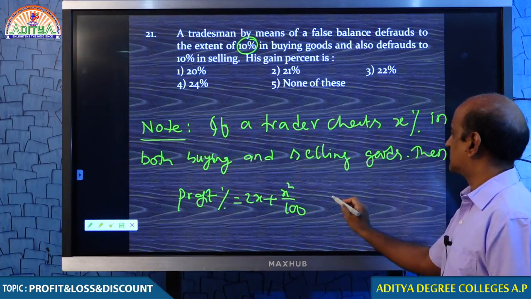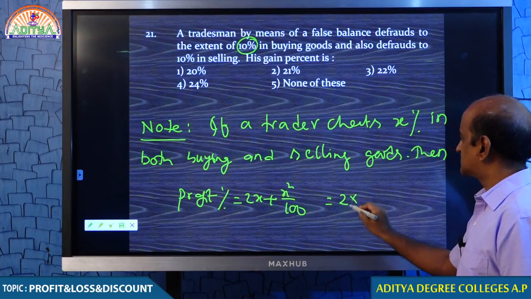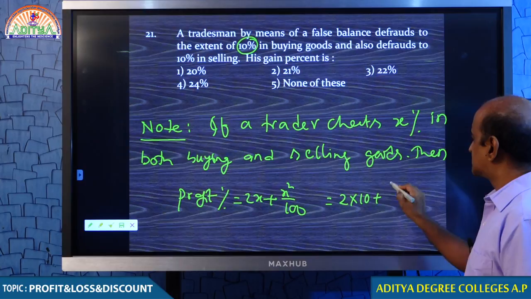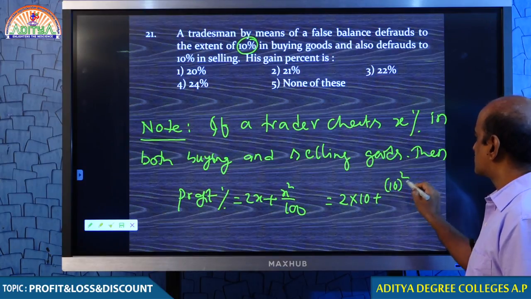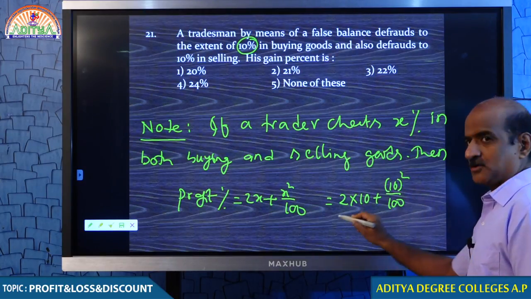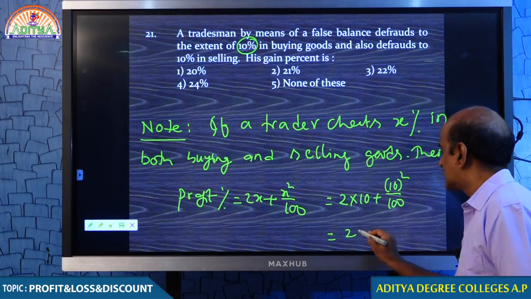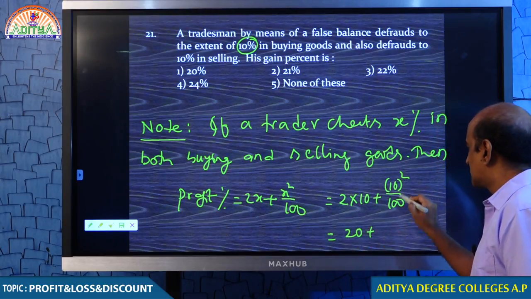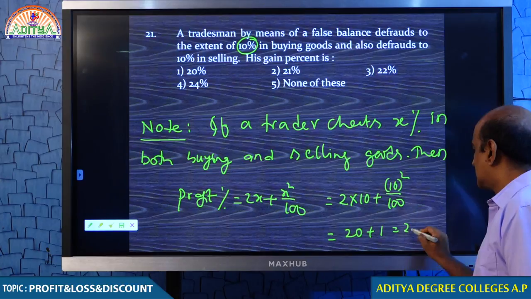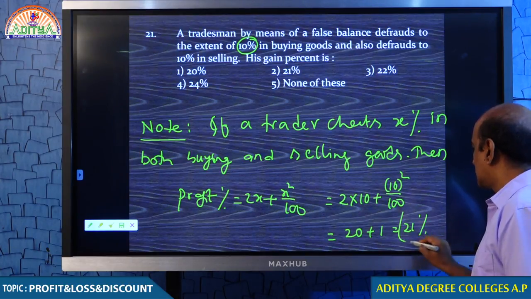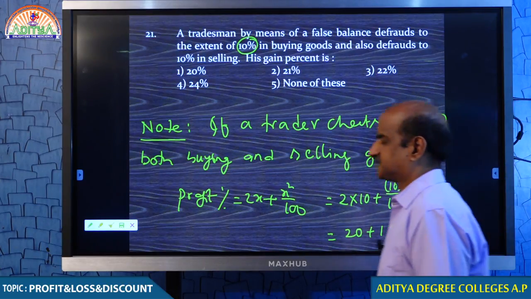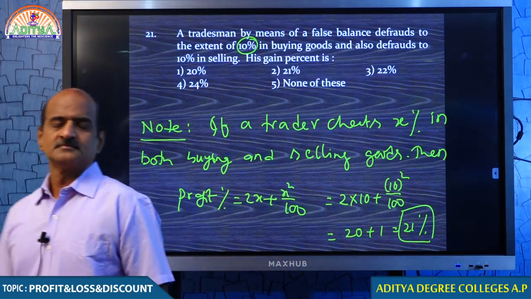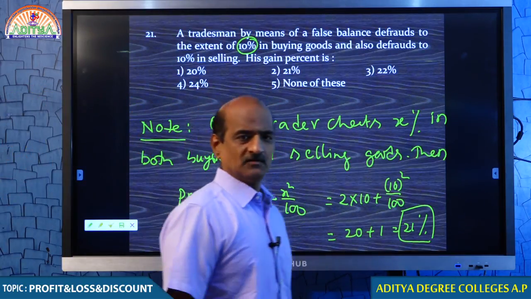Please use this formula. Therefore, your answer must be 2 into 10 plus 10 square by 100. 2 into 10 is 20. 10 square means 100 by 100 is 1. Therefore, your answer is 21%.